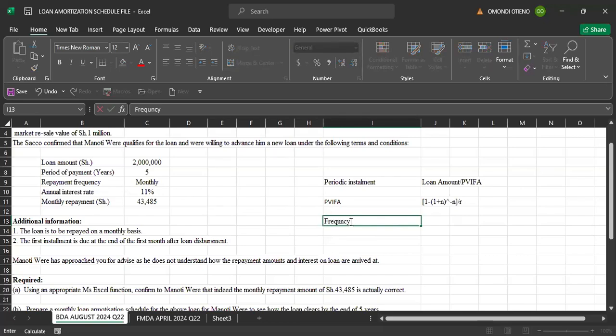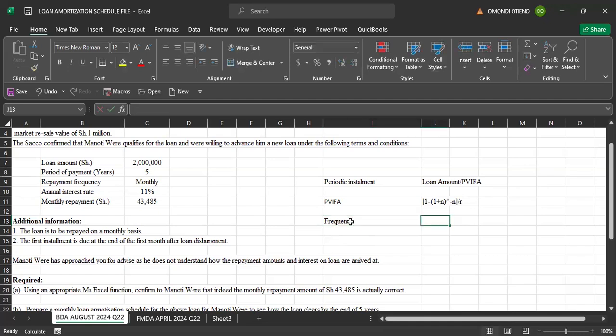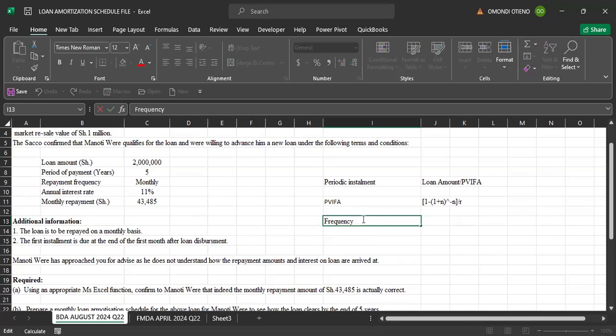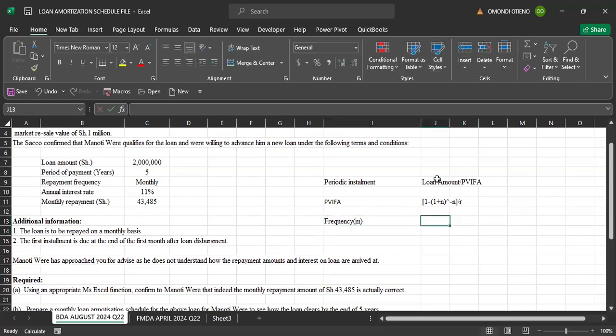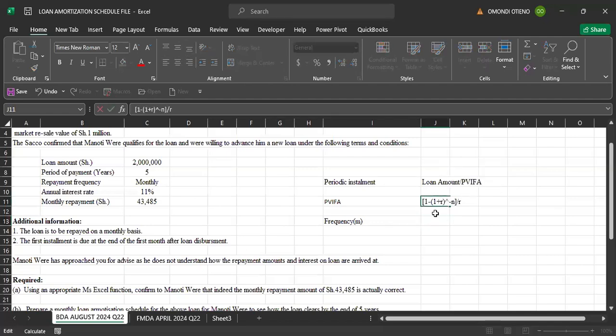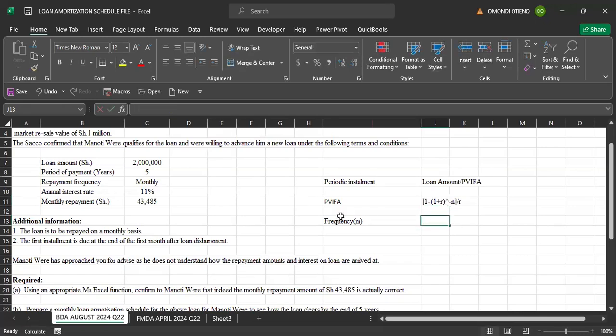We need to get frequency. So can someone give us frequency? What is the repayment duration for this particular loan? Is it done on monthly basis? Is it done on weekly basis? Oh, I've seen there's a slight error there. It should be 1 plus r raised to power negative n. Thank you. Good. So let's see frequency.